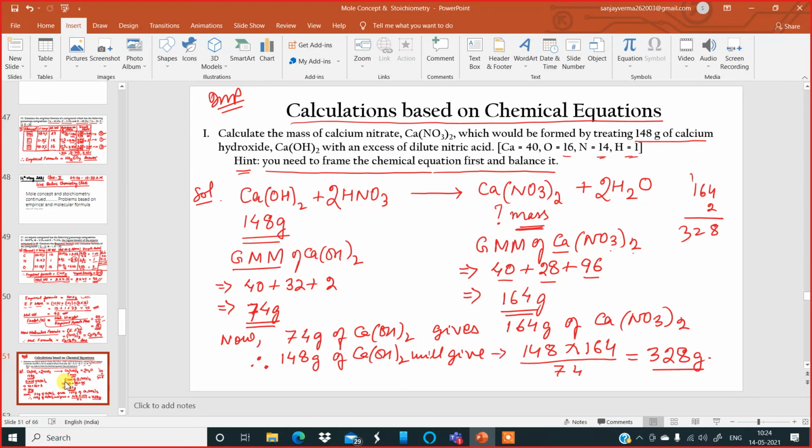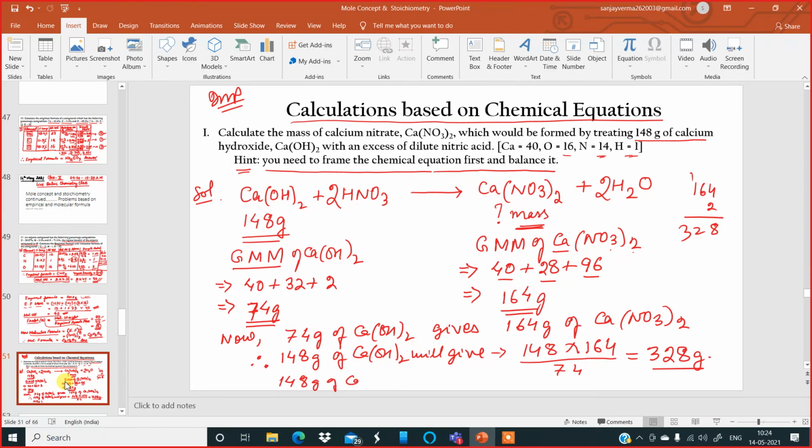328 grams of what? Calcium nitrate. 148 grams of calcium hydroxide gives 328 grams of calcium nitrate. This is the answer. Can you see now? So this is the first problem which I have done on calculation based on chemical equations.